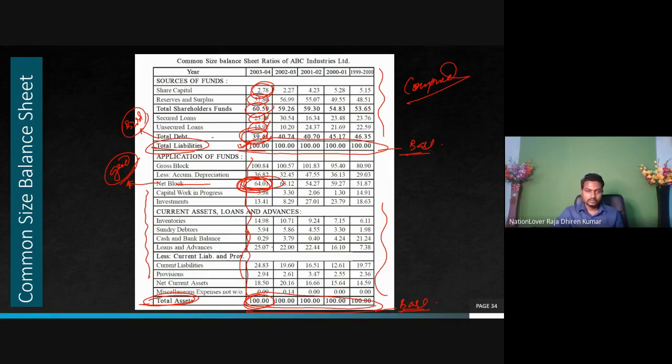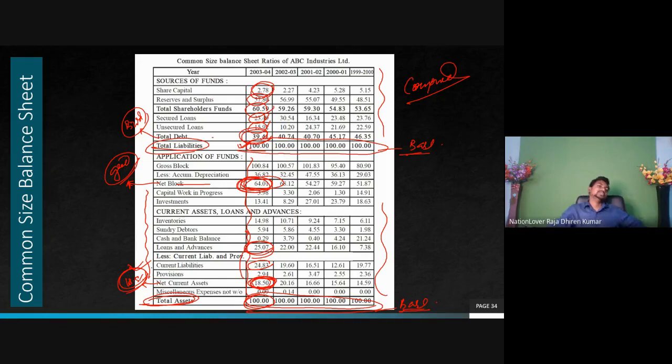Loans and advances the company has given are 25%. Current liabilities are deducted. Okay, current liabilities are deducted from current assets, so this is to be given as net current asset. Net current asset is 18.50%. Again 18.50% is a good symbol, understand. So out of the total, which ratio does each element bear?